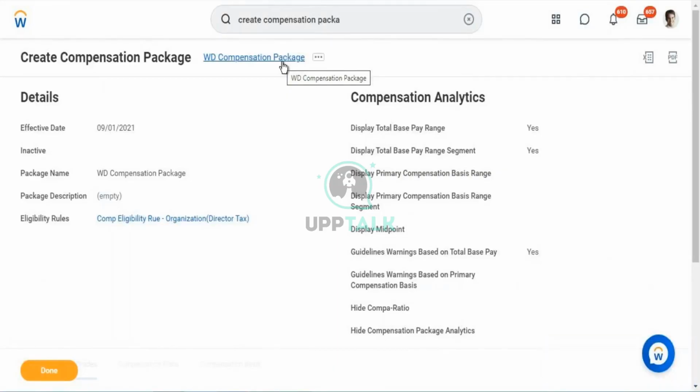Compensation. Administrator will be reviewing what compensation range or what grade has been defined for this employee. Administrator will be attaching that particular compensation package to that particular employee. A complete mixture of the grades and plans will be provided to that employee, and whatever plans you assign there based on the eligibility rule, you will be giving to the employee based on the eligibility rule that you have defined. That's how we typically configure the compensation package.